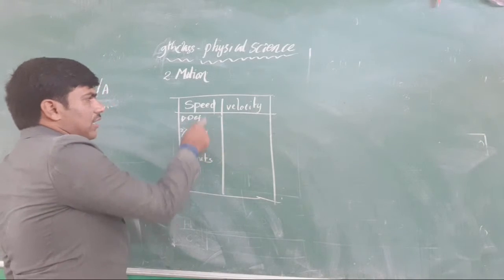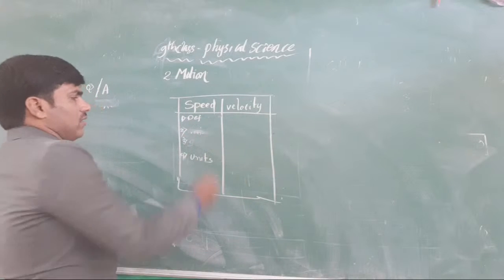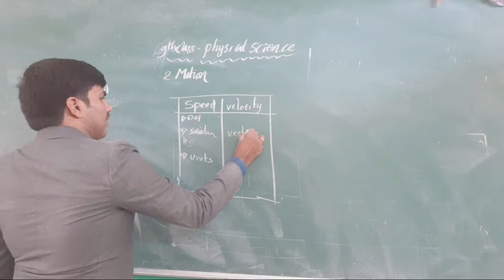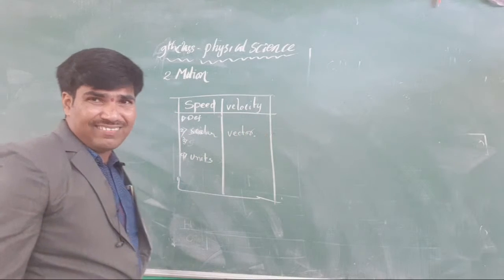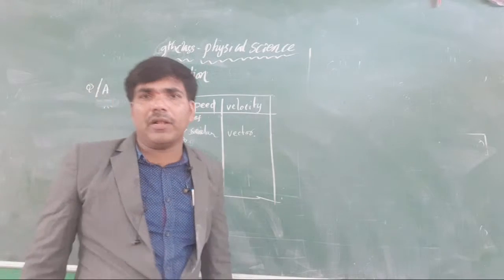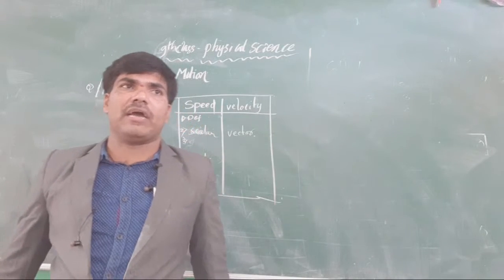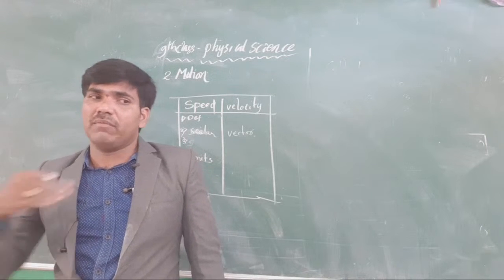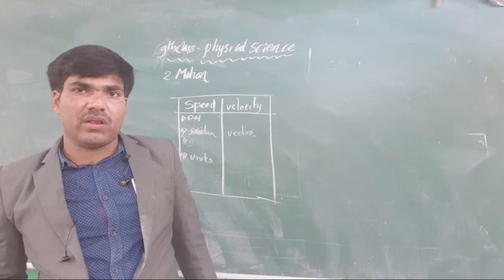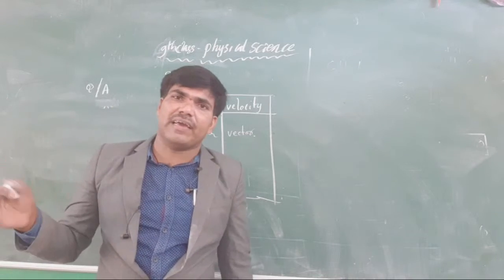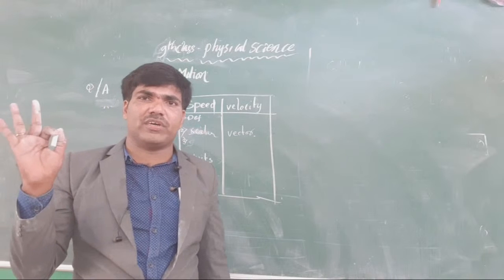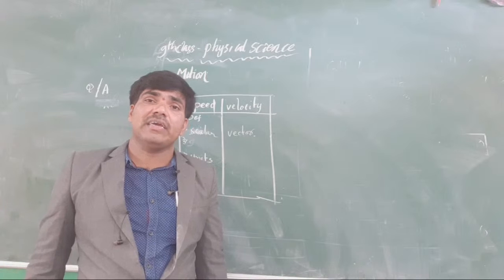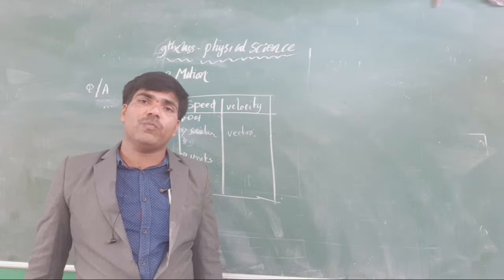And here, is it a vector or a scalar? You write the information: vector as well as scalar. Clear or not? Speed contains only the magnitude. When the body is moving with a speed, the body may change its direction. Clear or not, all of you? Speed does not have any direction; we have not specified any direction for it. When you take velocity, you should compulsorily specify its direction. I hope you understood.